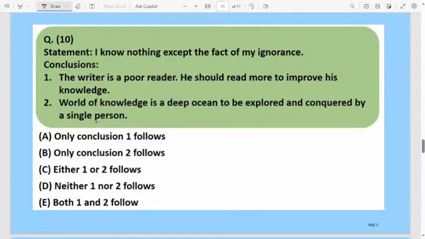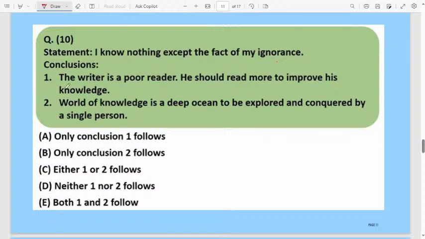Next, question number 10. Those who have understood the concept can clear questions like this easily. The statement: I know nothing except the fact of my ignorance. I don't know anything because I started ignoring everything. Whatever happens in my life, I started ignoring. I don't have any knowledge, and I don't know how to behave in society also. I know nothing except the fact of my ignorance.